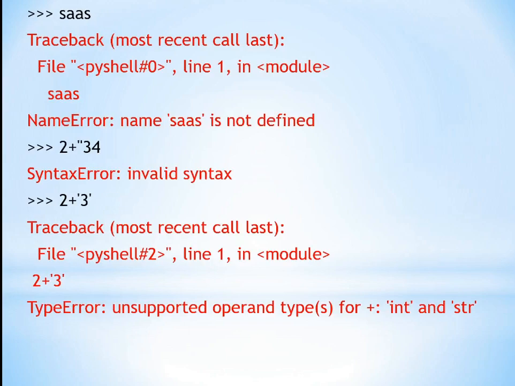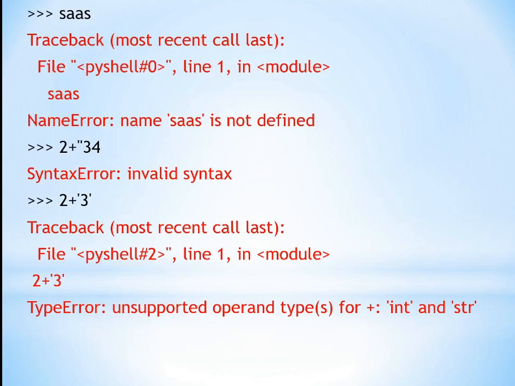I have written SAS, so it will show a name error: name SAS is not defined. I added an integer plus string values, so it is showing a syntax error, invalid syntax. In the third example I added an integer value in single quotes, so it is showing a type error, unsupported operand types.